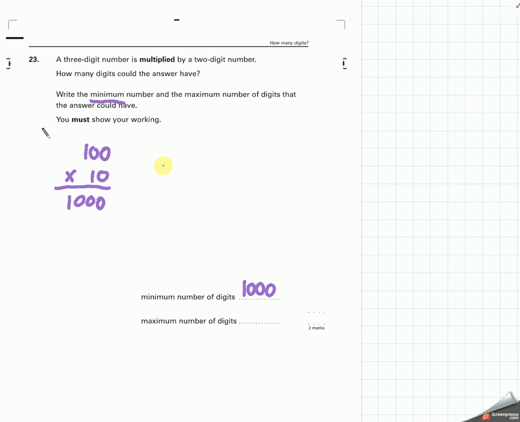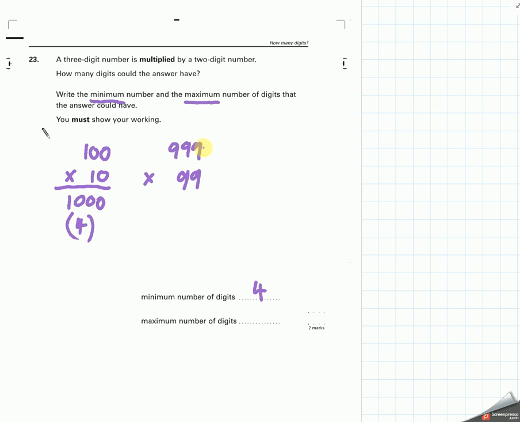Now, going the other way, you may be tempted to try to do 999 times 999. Oh no, we do need the maximum. So we need to do these sums, multiplying 999 by 99. Oh, they just want the number of digits. So this one needed 4 digits.